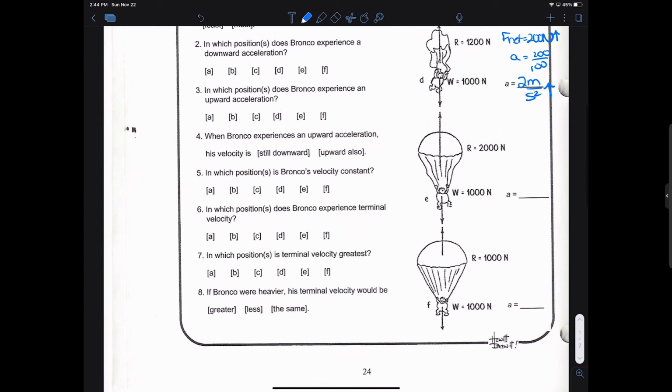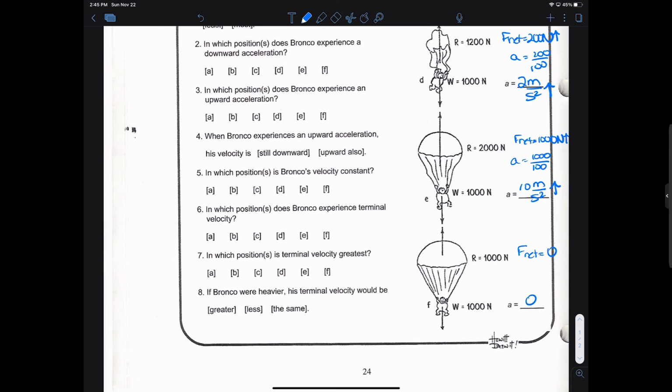So now his air resistance is 2,000. His weight is still 1,000, so his net force is 1,000 newtons, and that is up. So his acceleration is 1,000 divided by 100, which is 10 meters per second squared up. And now they're balanced, so F net equals 0, and his acceleration is equal to 0.